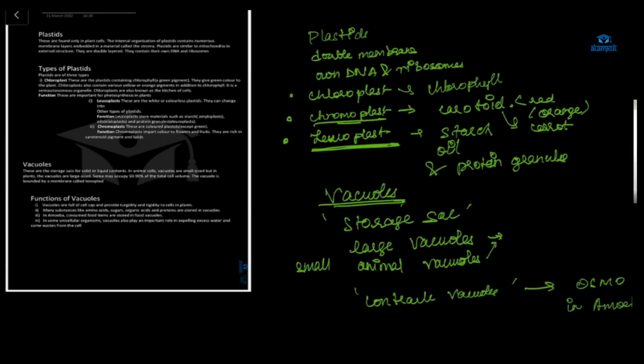Ma'am, chromoplast, chloroplast, and leucoplast, three. I've read only two. No, I'm talking about the NCERT book. Ma'am, there are three: chromoplast, chloroplast, leucoplast. There is very little definition about chromoplast and chloroplast.